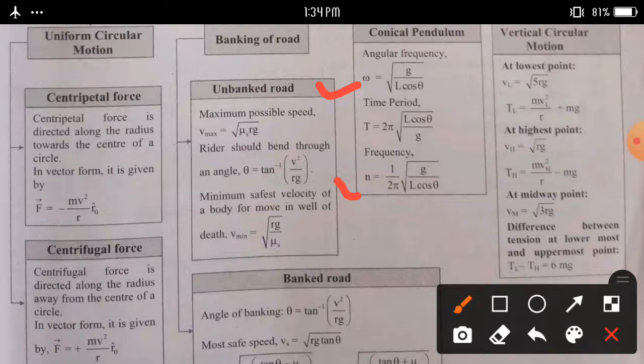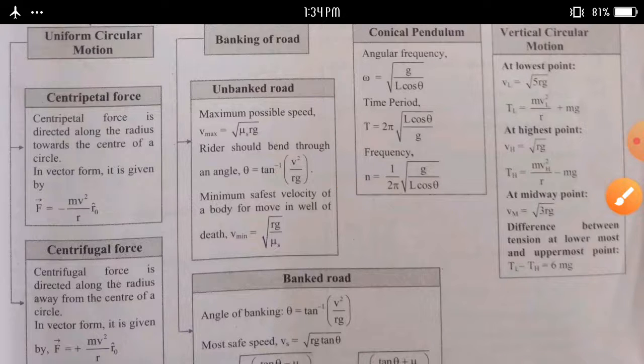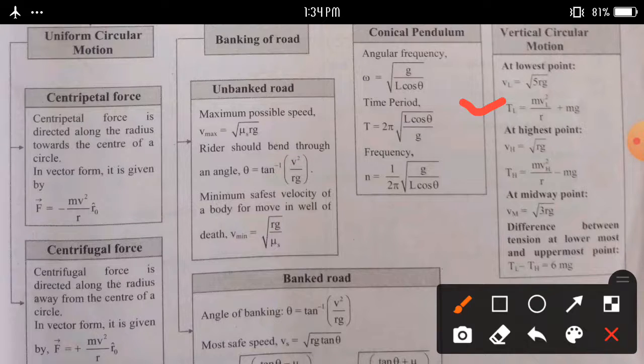And last one, vertical circular motion. At the lowest point, vL is equal to square root of 5 r g, and TL is equal to m vL² upon r plus m g. At the highest point, vH is equal to square root of r g, and TH is equal to m vH² upon r minus m g.